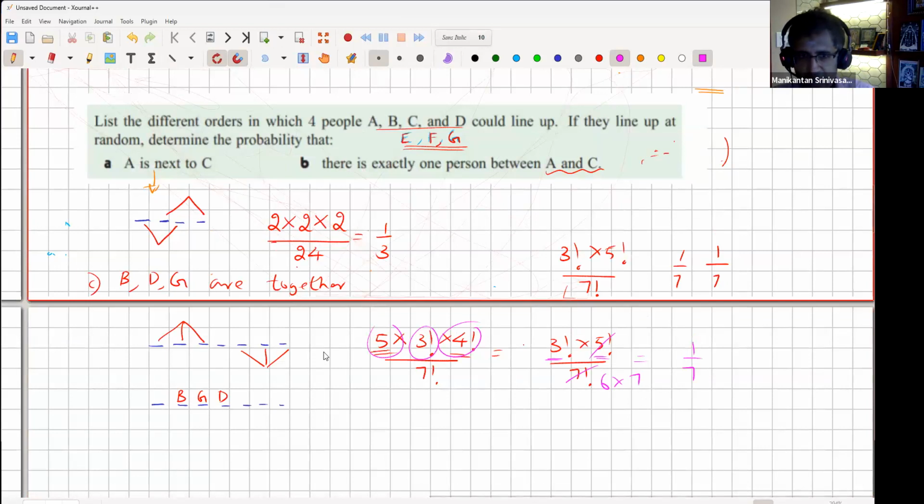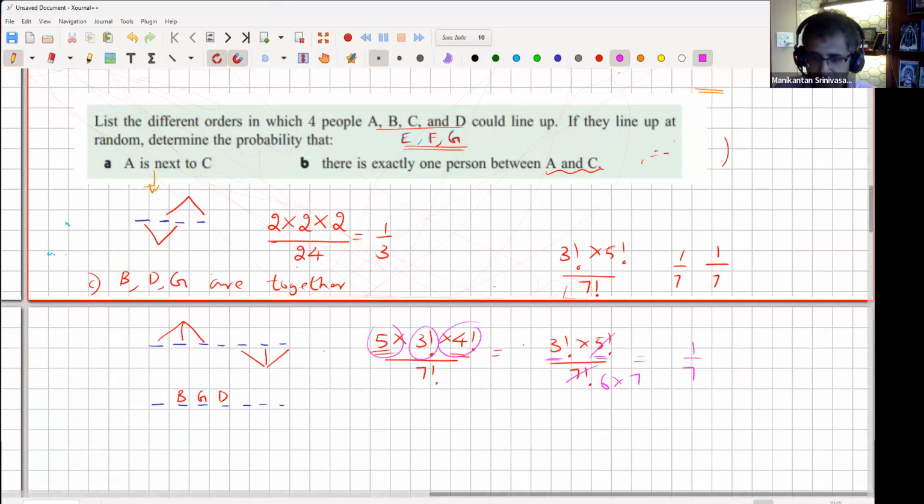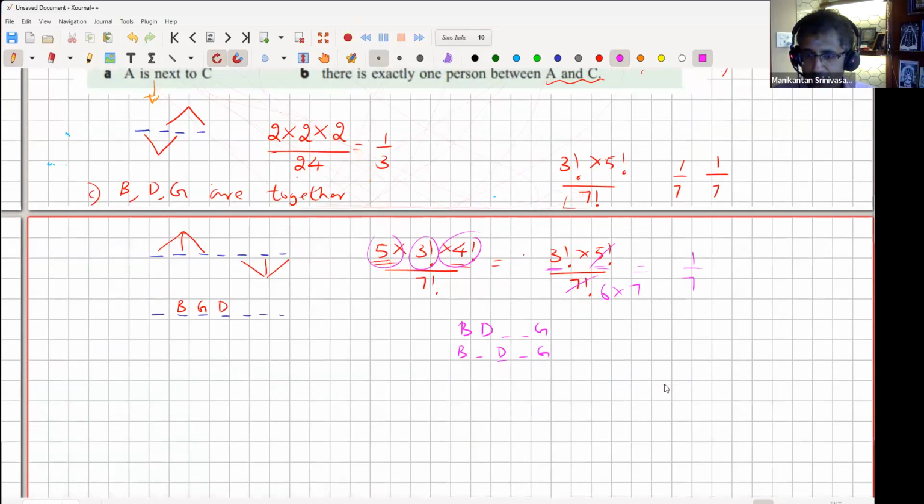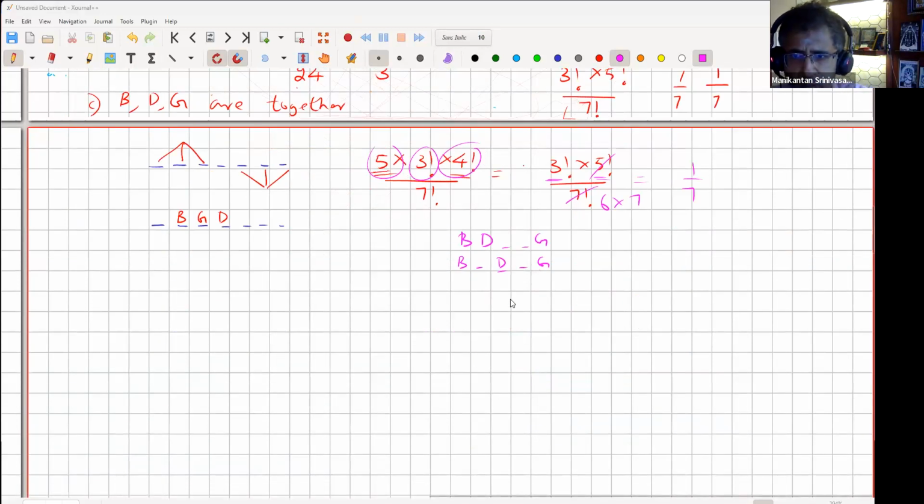In fact, I was going to say, what is the probability that B, D, G are not together? That'll be just 1 minus this. The question initially was, what is the probability that B, D, G are not together? That could mean B and D are together, but G is away, or it could mean that all of them are away, as in they have gaps in between. All of those possibilities are accounted for by doing 1 minus the probability that they are together. Okay, all right, let's move to question 2.